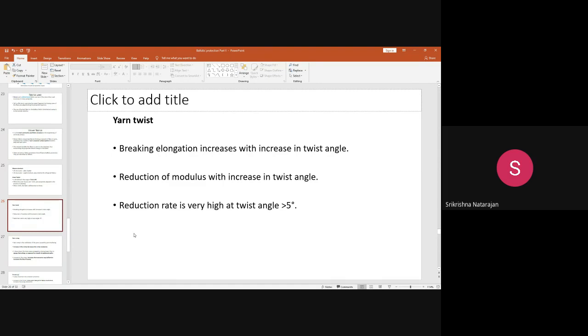So the reduction in modulus is not a desirable feature; it leads to reduction in the transverse velocity propagation, and obviously it will affect the strength. So the twist angle should always be less than 5 degrees. The minimum twist is the maximum in ballistic protection. Just keep this in mind.